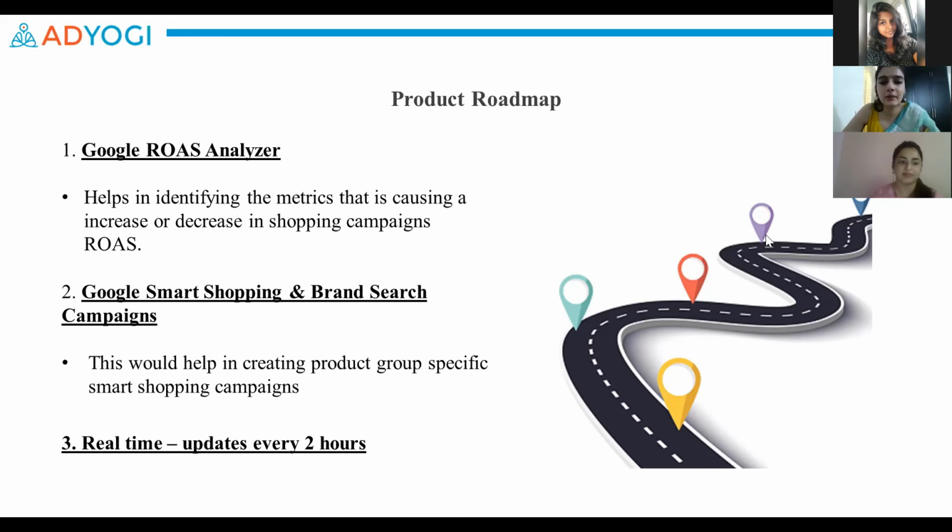We're all very happy with the Facebook ROAS Analyzer because it gives us the exact metric where our performance has dipped, which means that we have some clear-cut next actions in case our performance is not up to the mark. So again, the Google ROAS Analyzer will do the same for the Google campaigns. It will help us in doing a deep dive into the cause of a dip in the performance, or even in cases of an improvement in performance, the ROAS Analyzer will let us know what has gone right so that we can keep a track of that for next time and take necessary actions accordingly.